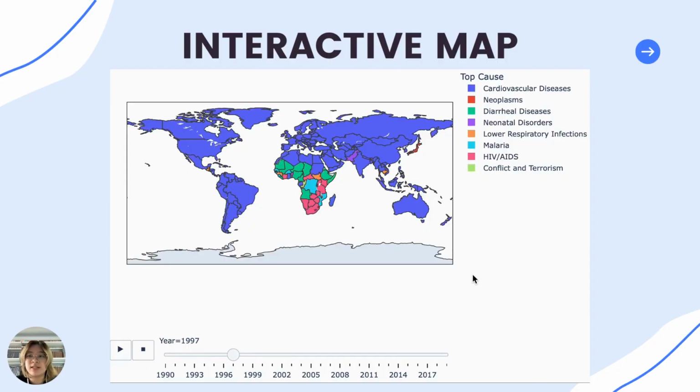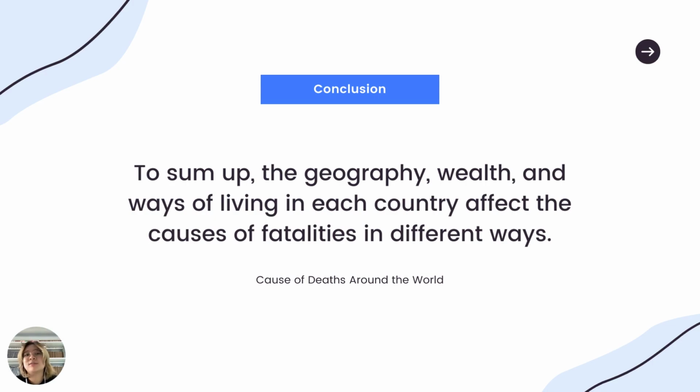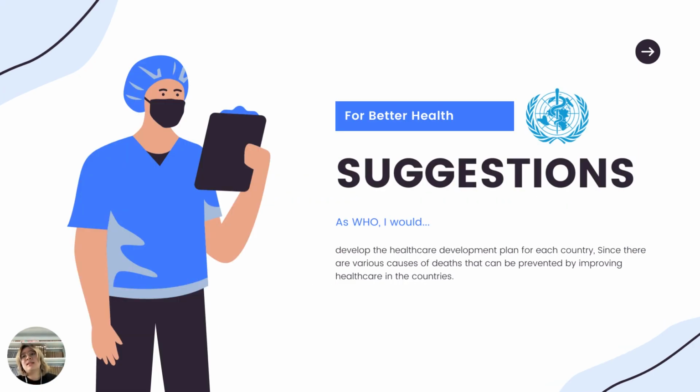Next, this is an interactive map that shows the top cause of death for individual countries. As can be clearly seen, cardiovascular disease is the main cause of death around the world, while some underdeveloped countries face problems with diarrheal disease and HIV/AIDS deaths. To sum up, the geography, wealth, and way of living of each country have a connection with the cause of death. The poor country and the developed country have very different causes of death because the healthcare is not as developed as in the other countries.